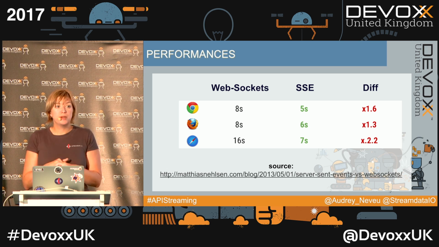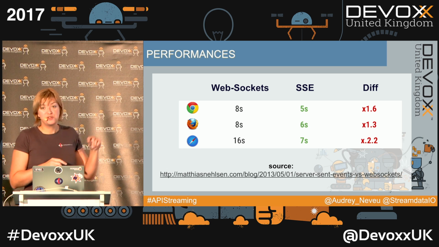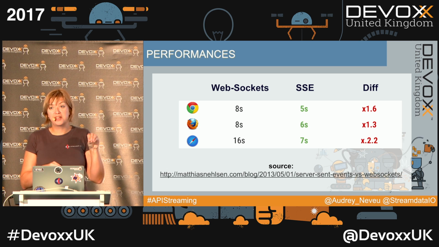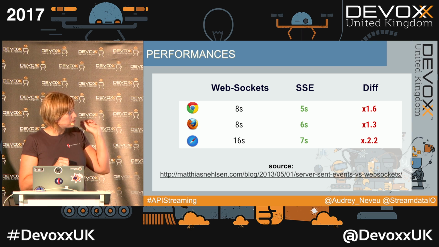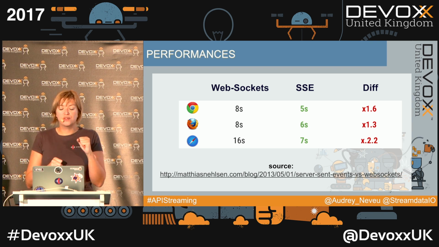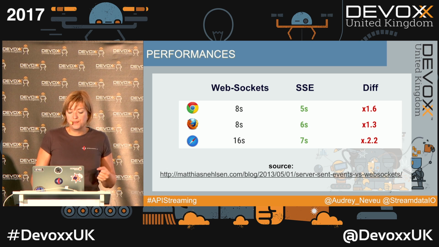So he makes the implementation and then he makes this benchmark to be sure there was no performance gap. First of all, he was quite surprised to notice that there was such a difference between the implementation of the same technology in several browsers. And then he quickly noticed that server-sent events was way more efficient in his use case, which is normal because it was only text messages.